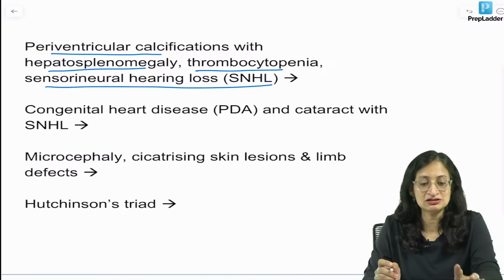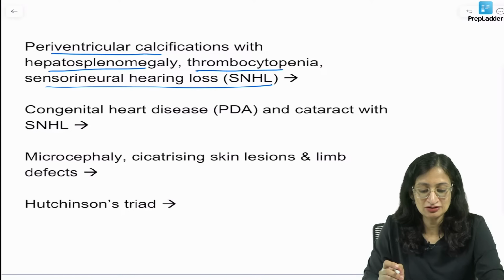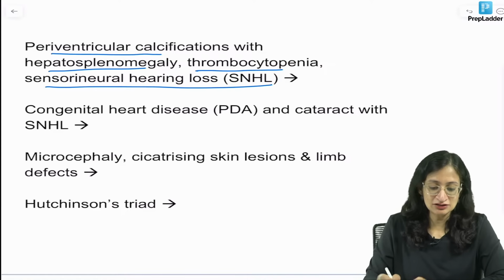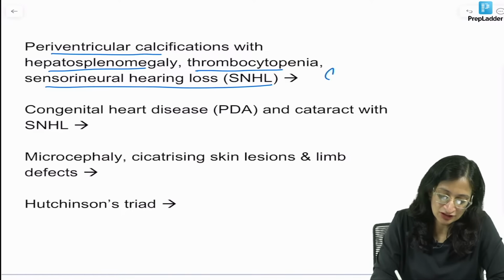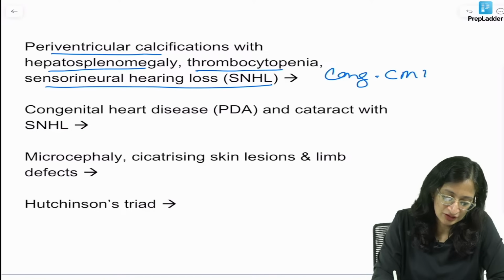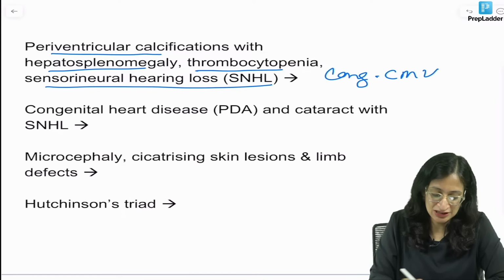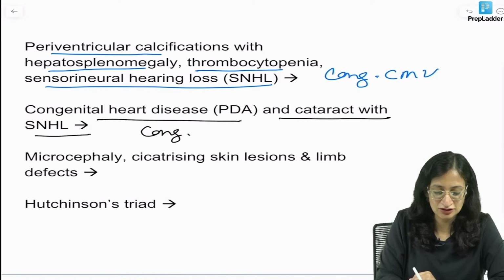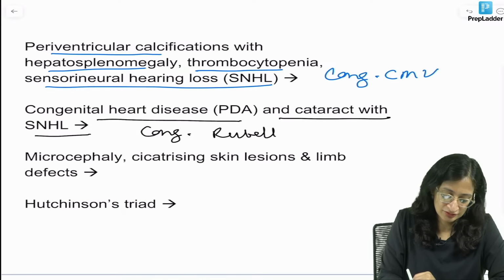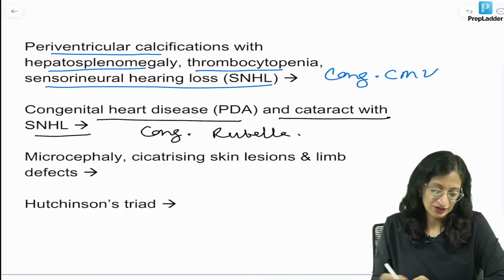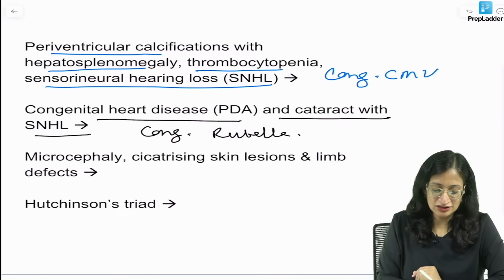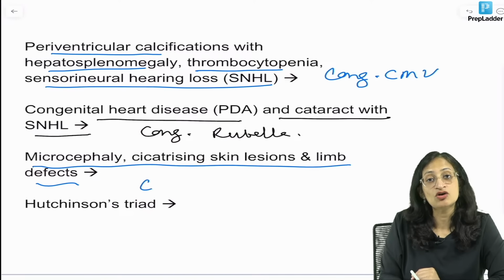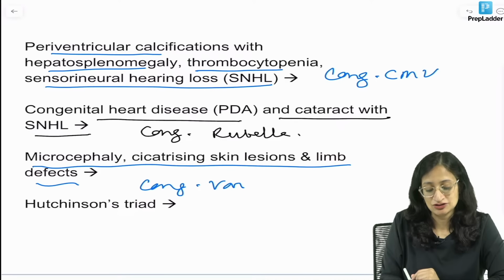Very good Yatinder, so we are thinking of congenital CMV. Congenital heart disease like PDA and cataract with sensory neural hearing loss, we are thinking of congenital rubella. Microcephaly, cicatrizing skin lesions and limb defects, we are thinking of congenital varicella infection.